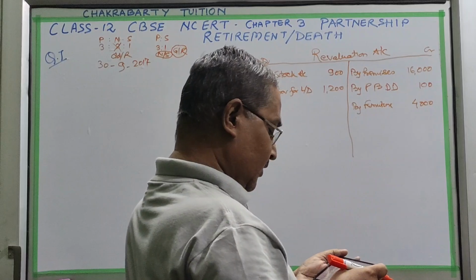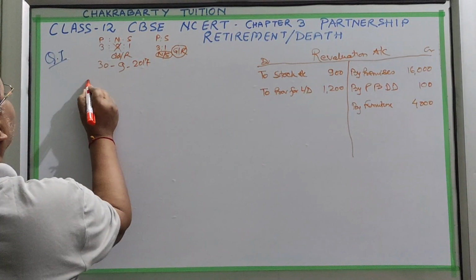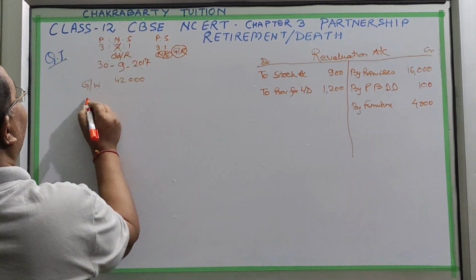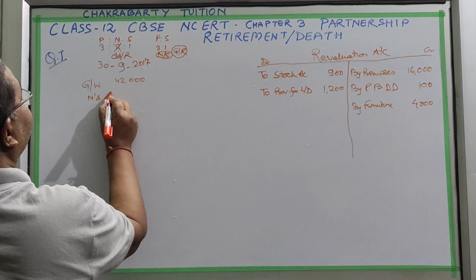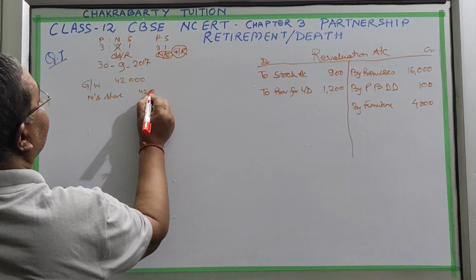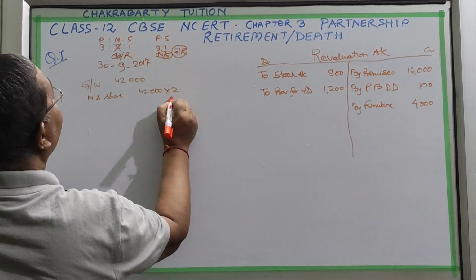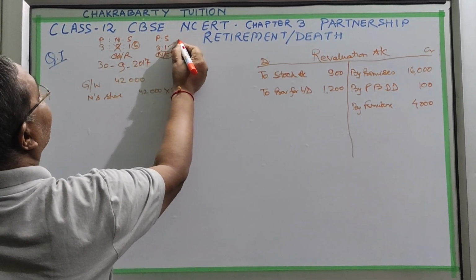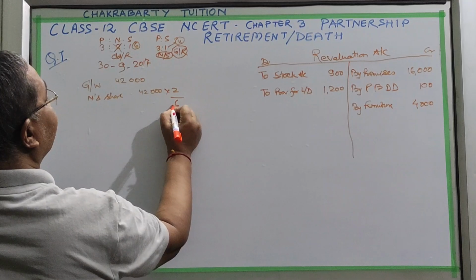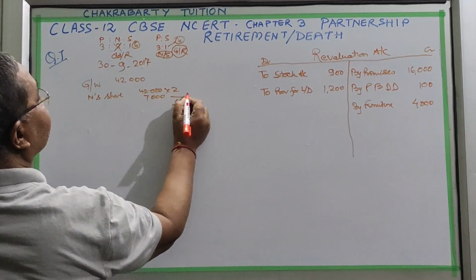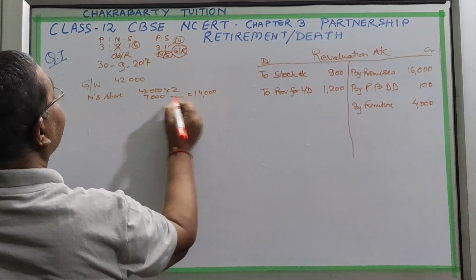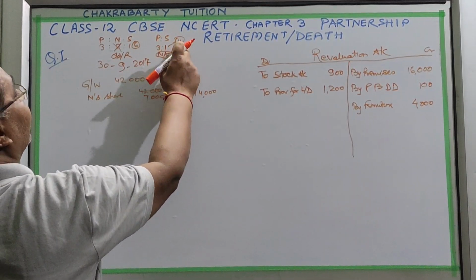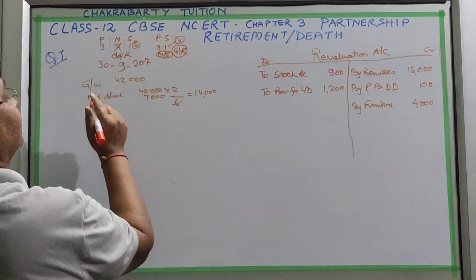Okay. Goodwill to be valued at 45. The firm's goodwill is valued at 42,000. So the retiring partner Naresh's share will be 42,000 into 2 by 6, which is 7,000... Total is 6. Their total is 4. So 42,000 into 2 by 6, that is 14,000. It is his share of goodwill. It will be given by P and S in the ratio of their gain. Gain ratio will also be 3:1.